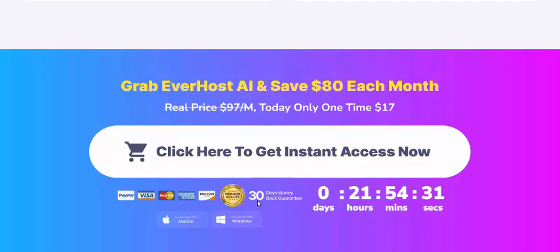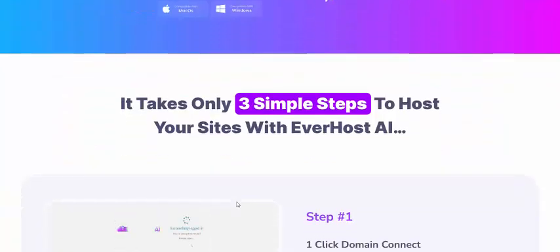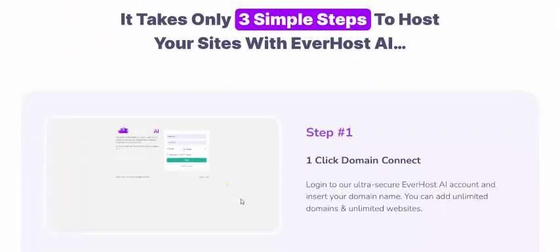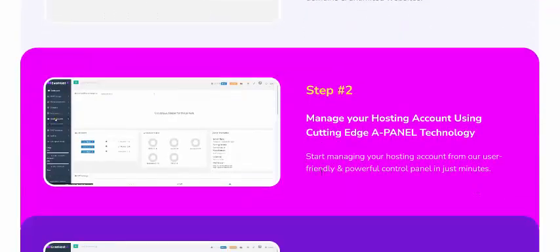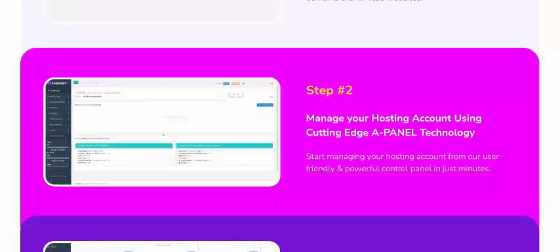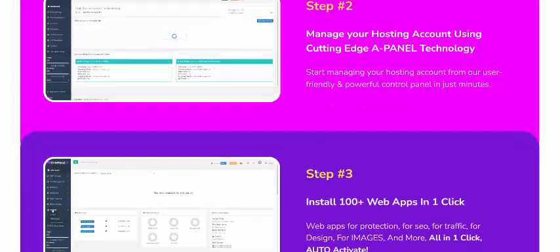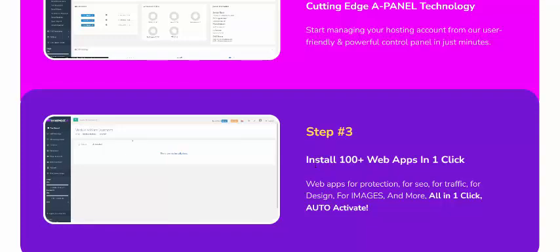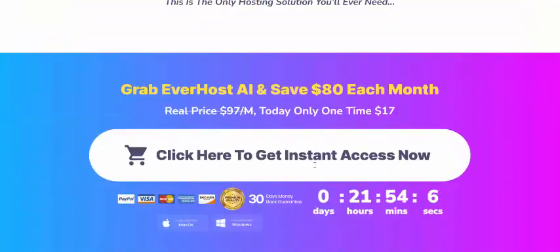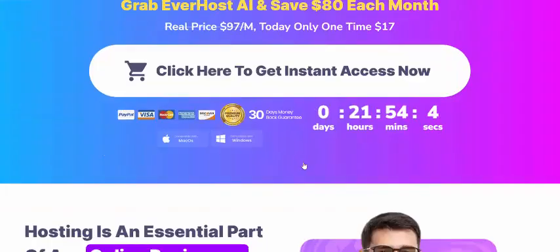Now let's see how EverHost AI works in just three simple steps. Step 1: connect your domain with one click. Step 2: manage your hosting account using cutting-edge technology. Step 3: install 100-plus web apps in just one click.